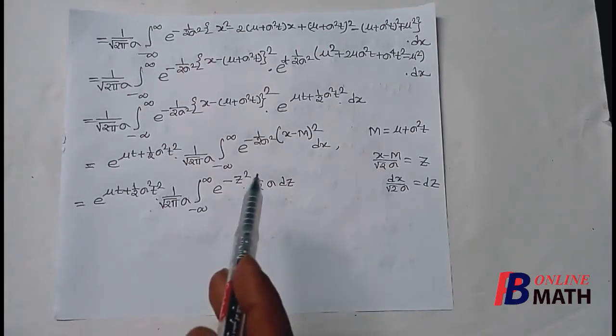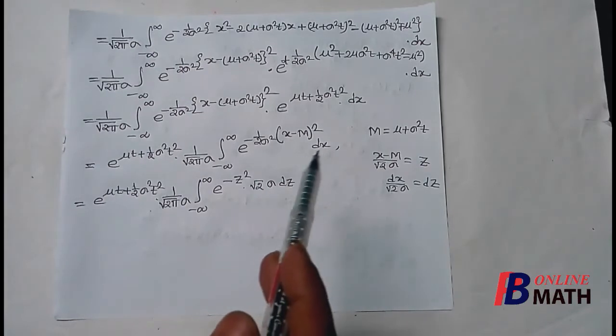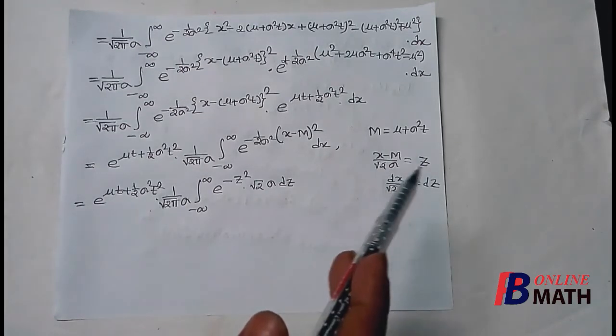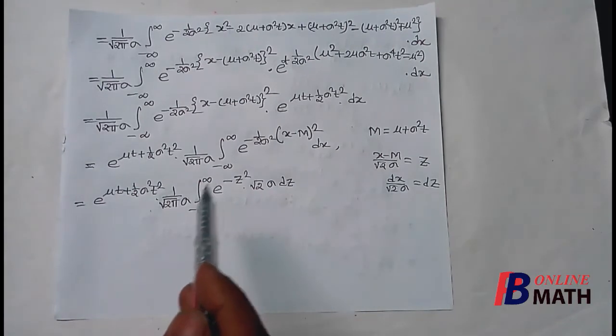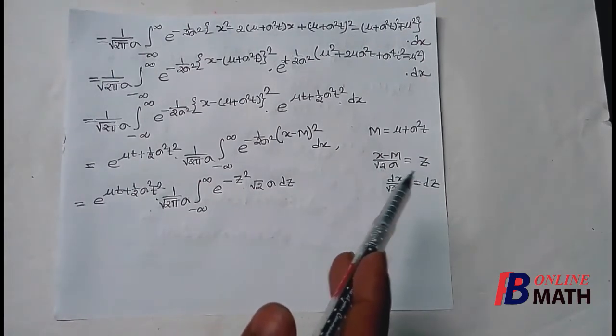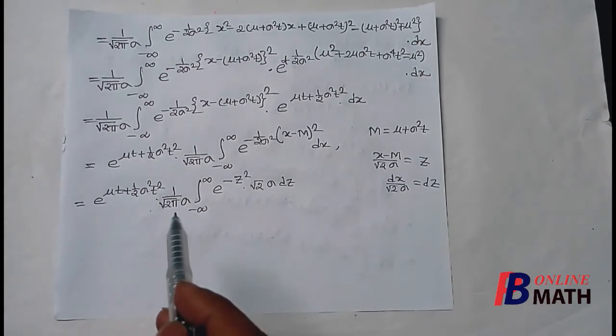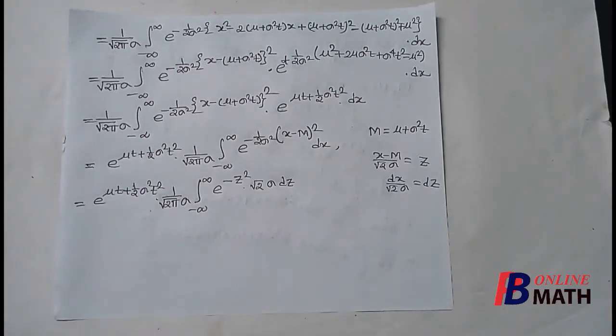Now the limits: as x tends to minus infinity, since sigma is positive, z tends to minus infinity. As x tends to plus infinity, then z tends to plus infinity. Now we can cancel root over 2 and sigma.